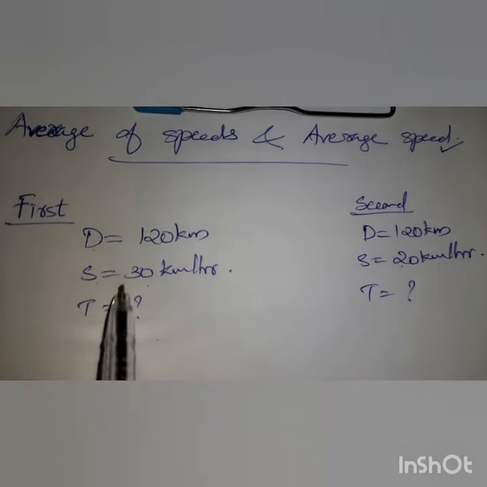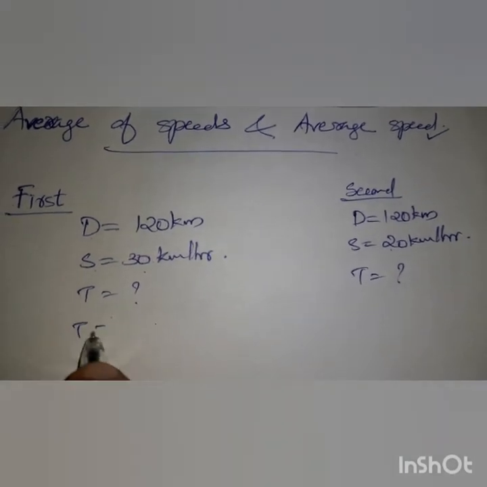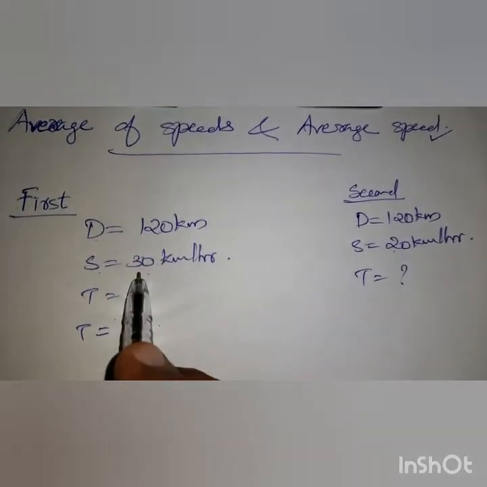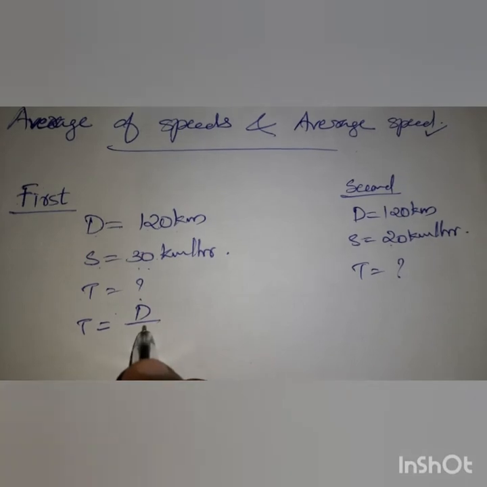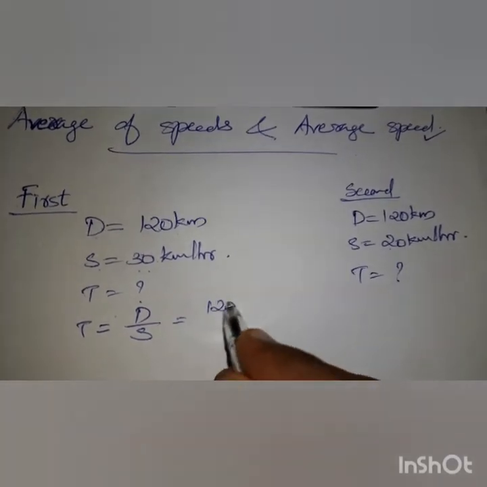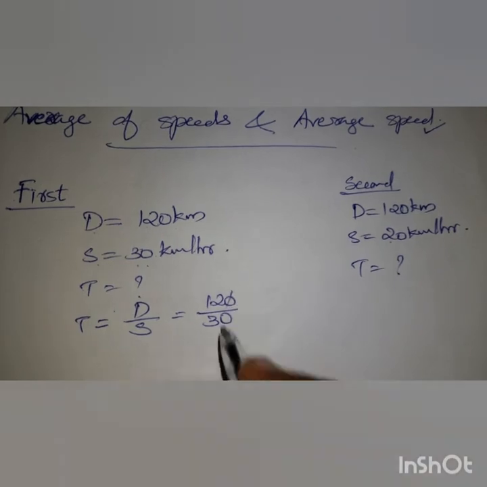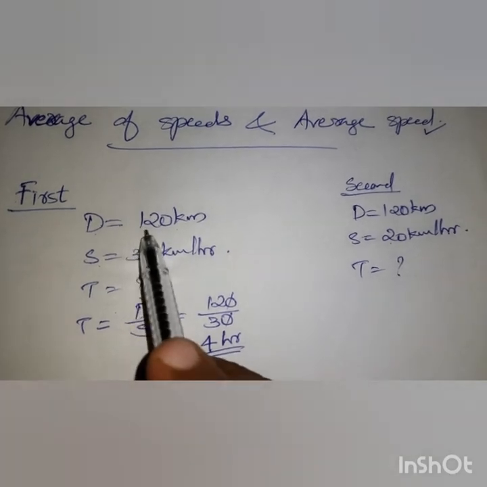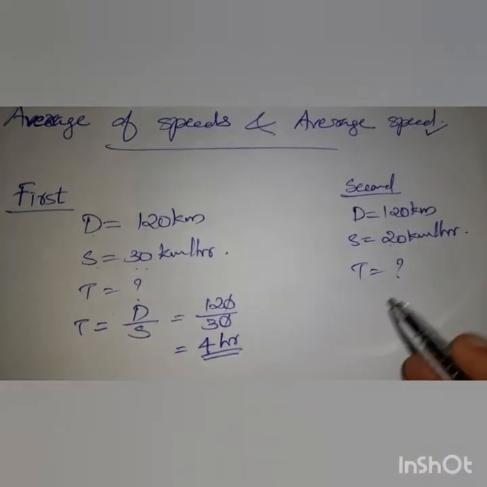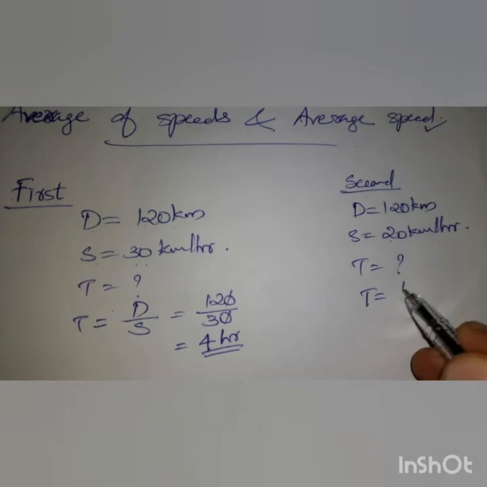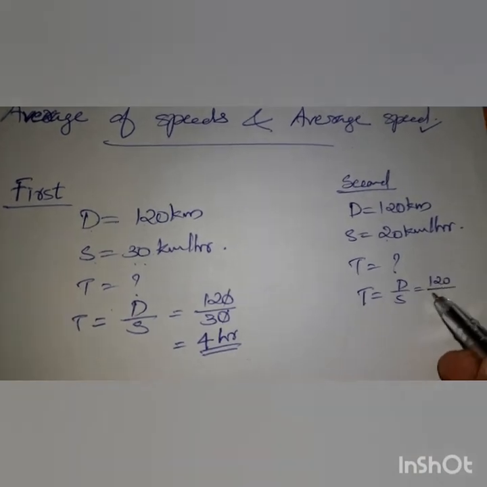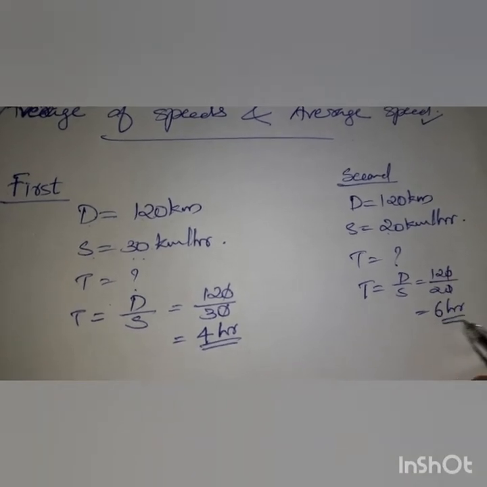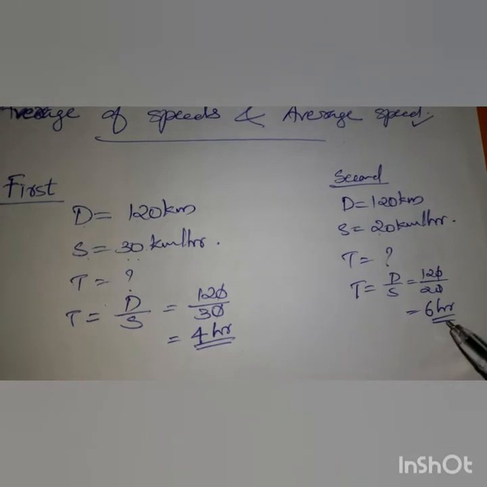In the first 120 kilometers, what is the time? How will you find time? It is the total distance by the speed. Distance is 120 and the speed is 30. The 0 is cancelled, so 4 hours is the journey of the first 120 kilometers. For the next 120, time equals distance by speed, 120 by 20. The 0 cancels, 12 by 2 is 6 hours. So the second part of the journey took 6 hours.